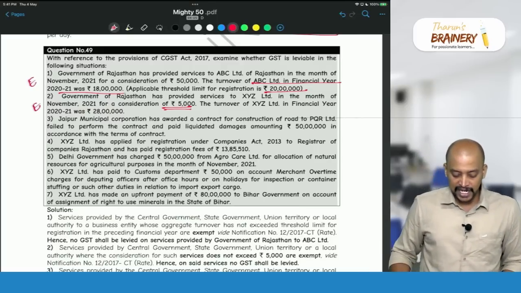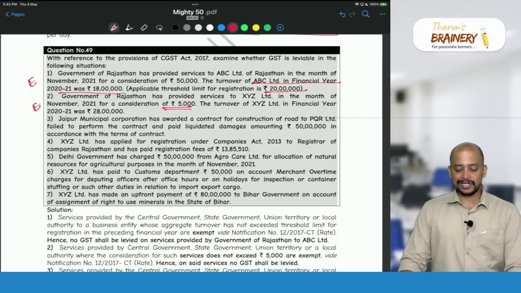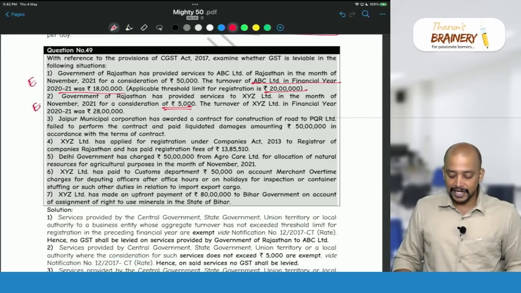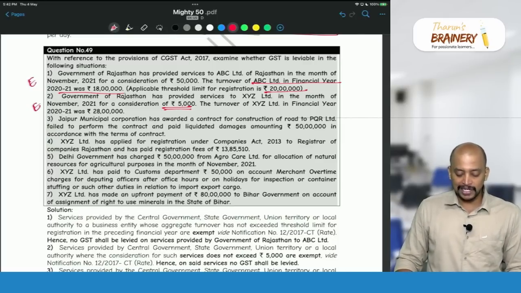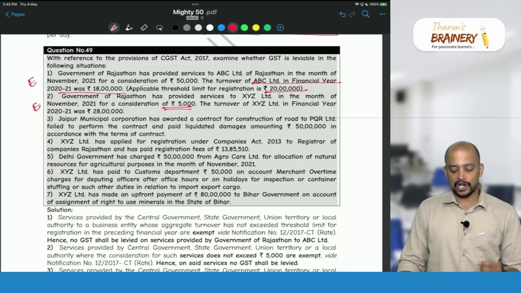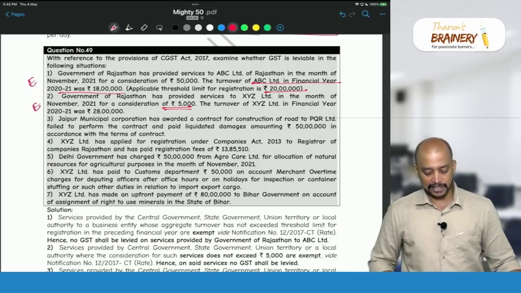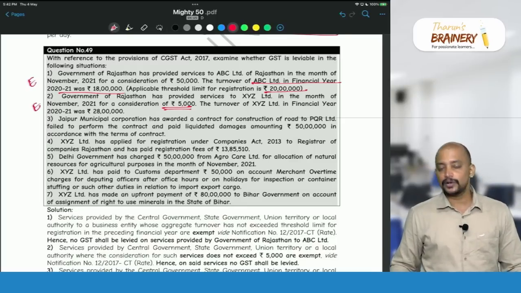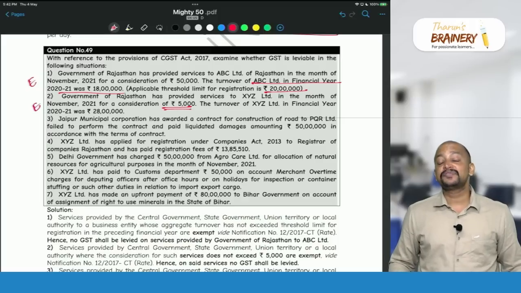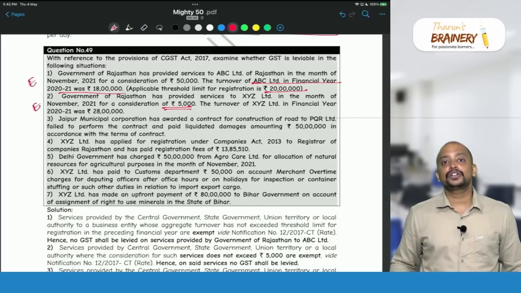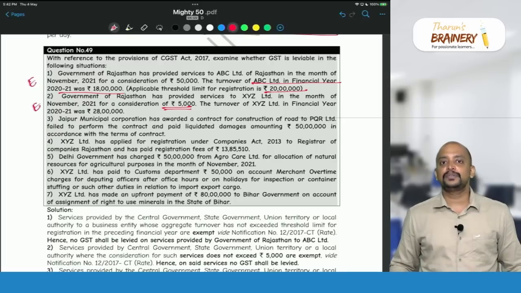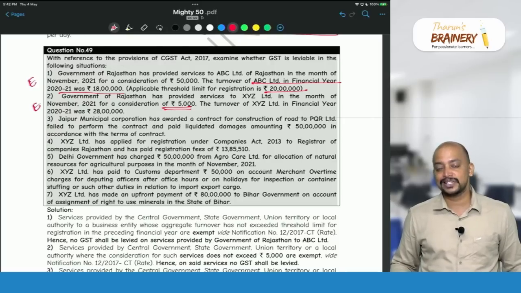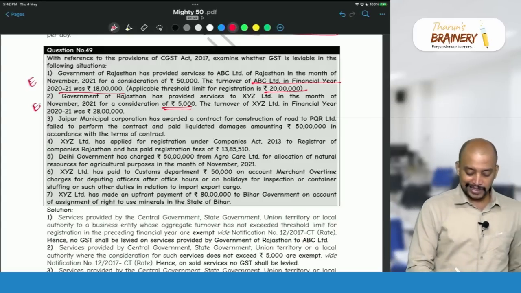Then, number 3, Jaipur Municipal Corporation has awarded a contract for construction of a road to PQR Limited, which failed to perform the contract and paid liquidated damages amounting to 50 lakhs in accordance with the terms of the contract. Now we have a specific exemption. Consideration for tolerating an act is exempted. So for services provided by government to a business entity, one specific exemption is there: consideration for tolerating an act.